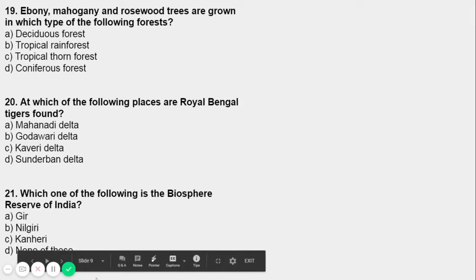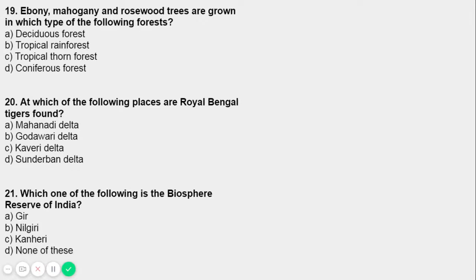So question number 21: which one of the following is a Biosphere Reserve of India? So what is a Biosphere Reserve of India? Let's discuss this. A Biosphere Reserve is a unique and representative ecosystem of coastal areas, everyone, that is internationally recognized within the framework of the UNESCO Biosphere Program. There are a total of 15 biosphere reserves in India, out of which four have been included in the world network of biosphere reserves.